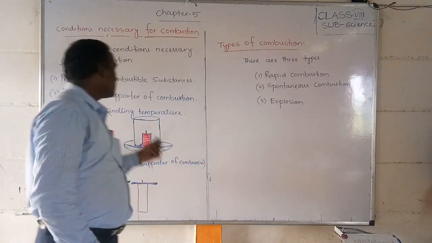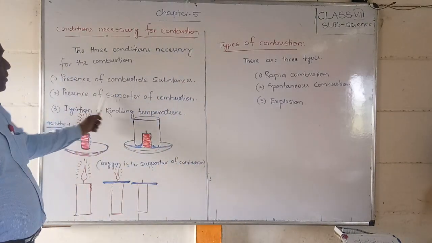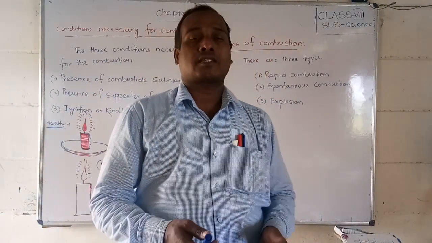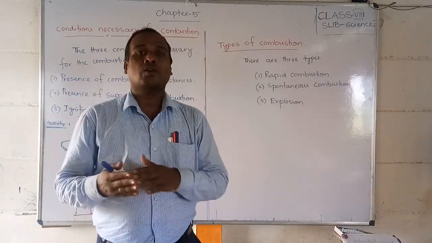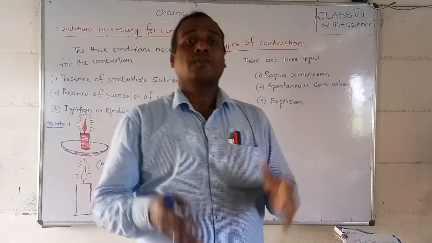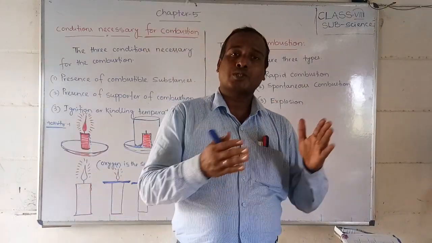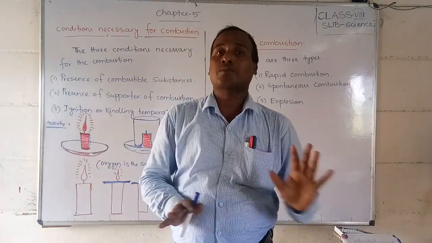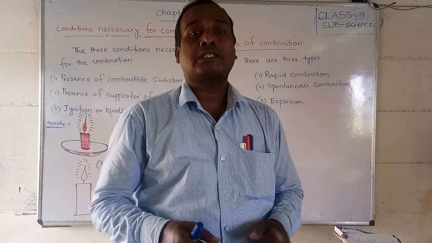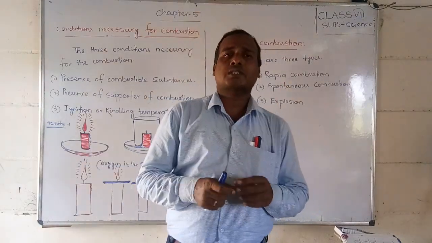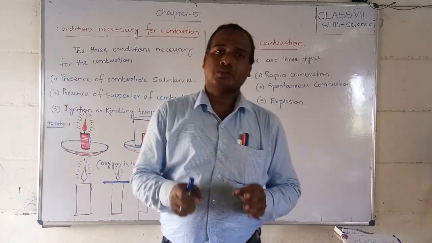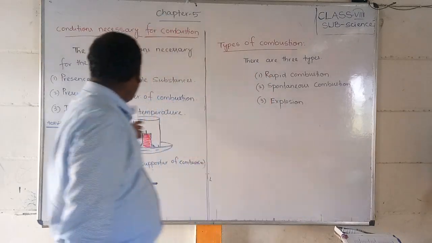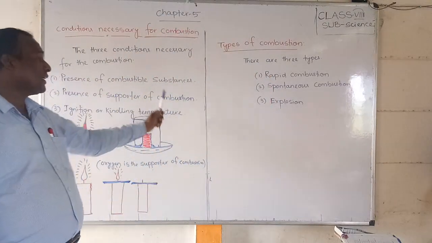The second one is the presence of a supporter of combustion. Who is helping the combustion? Air, or the oxygen gas. Especially oxygen gas helps combustion. Without oxygen we cannot have combustion. Even though combustible substances are present and the ignition temperature is also reached, if there is no oxygen, then combustion does not take place. So the presence of oxygen or air is very necessary.